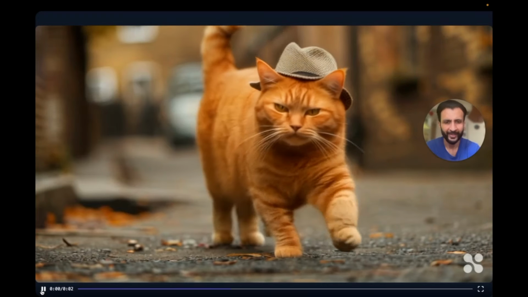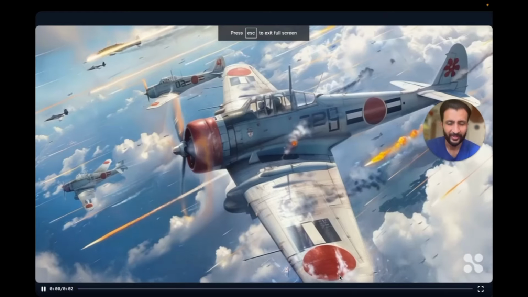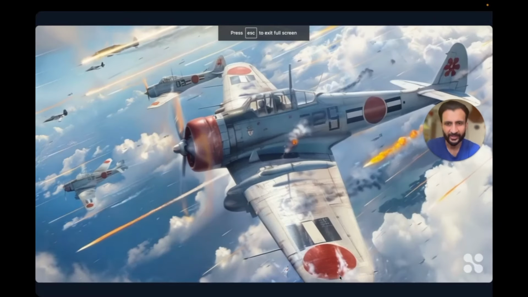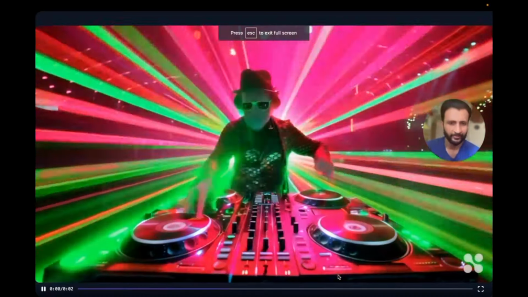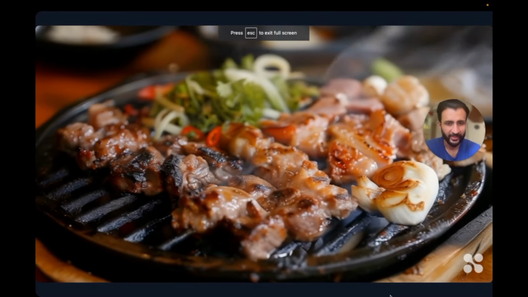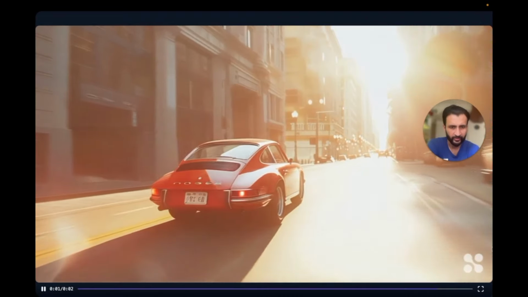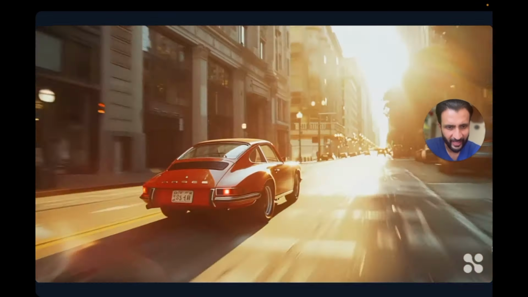This is the video of a cat walking. This is a cinematic shot of a Lego style city, I believe. This is an aerial combat video between some Japanese air fighters. This is a video of a DJ in St. Patrick's Day with some cool vibrant colors. This has been created by using an image to video feature of this platform. This is a 1970s Porsche driving through a warm afternoon in San Francisco.